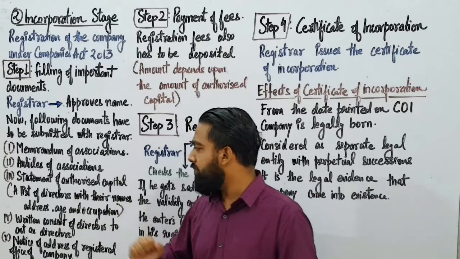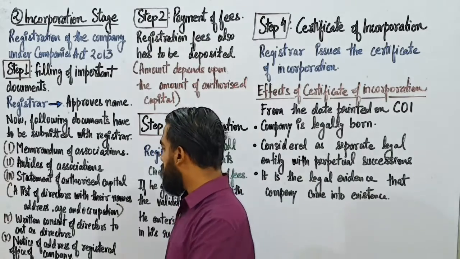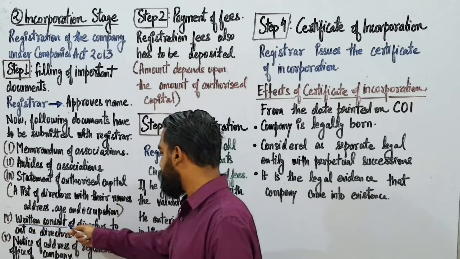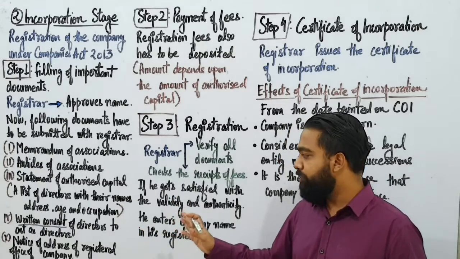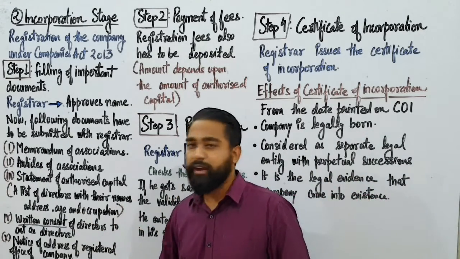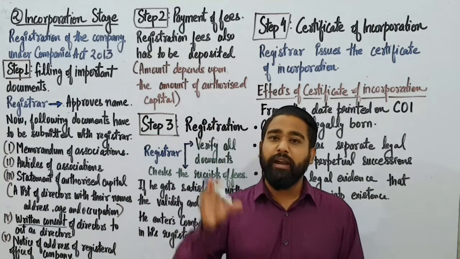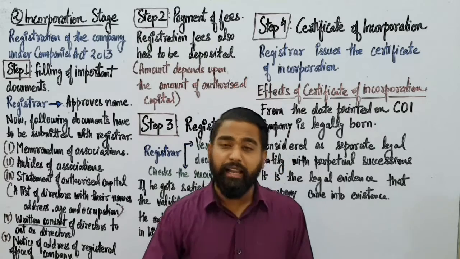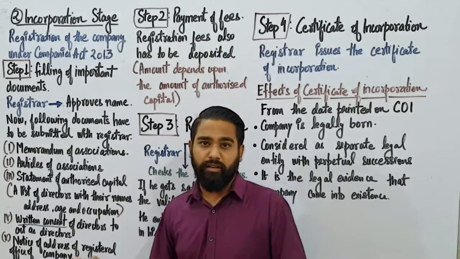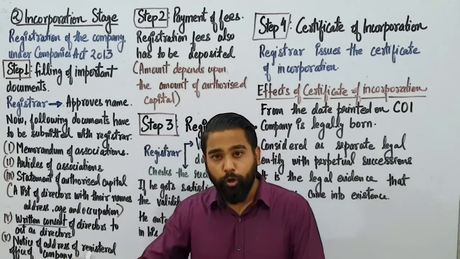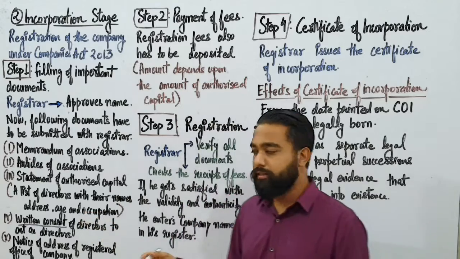Now the fourth one, a written consent, is also required. Here the written consent means the written consent of directors to act as directors. They say in that paper, in that agreement, that yes, they willingly want to be the director of the company. So that is the written consent. They write that yes, they want to be the directors, and they are acting as directors of the company.